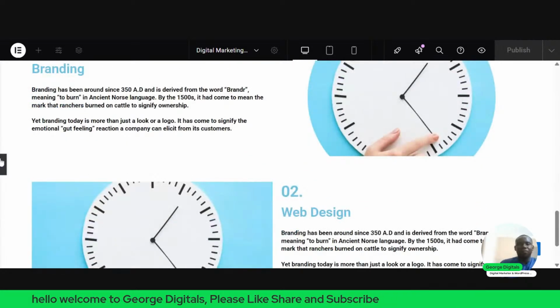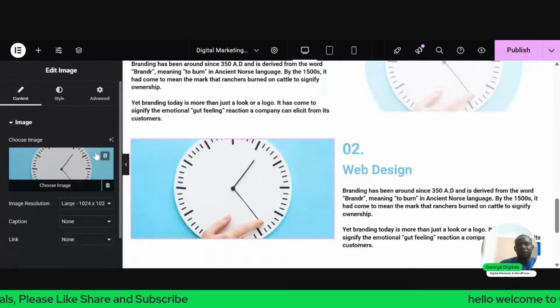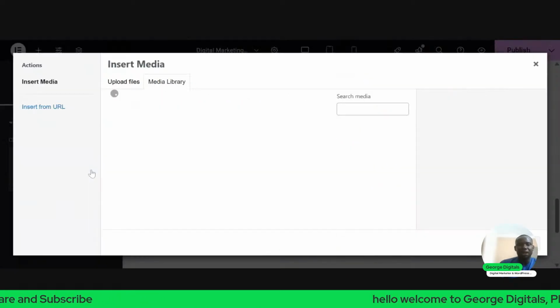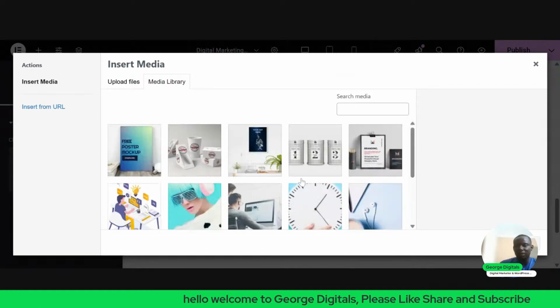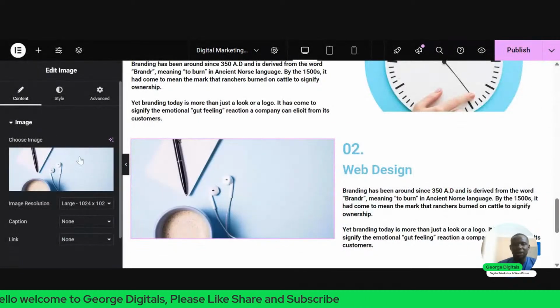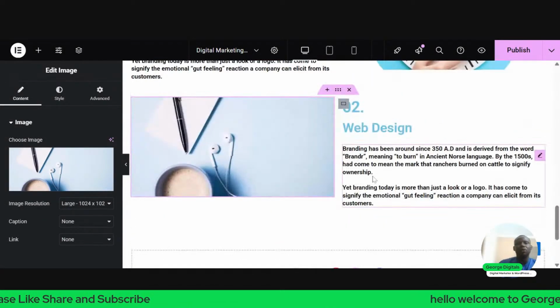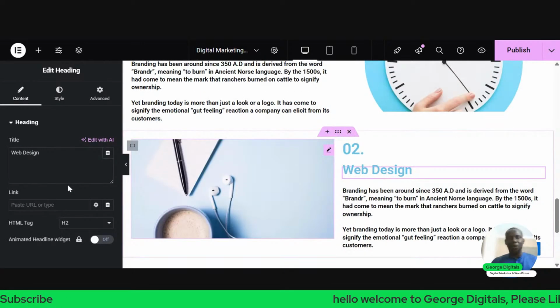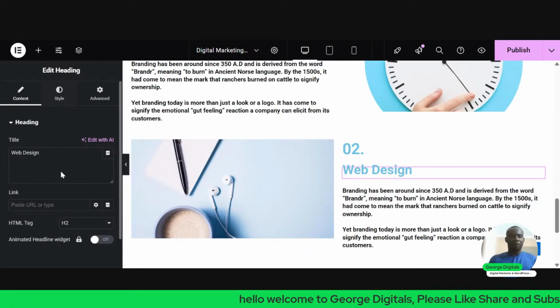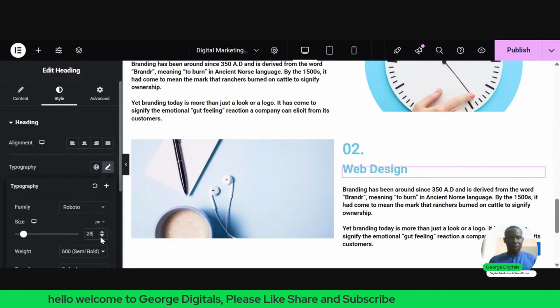So we just come back to this place. We also change this text for this. Change this image here. Delete it. Select another one. Let's say I want this. Just insert. So depending on what you want. So this is just the basics of all you can do. And also you can change the style of this, the size. So let's say I want it to be 20.